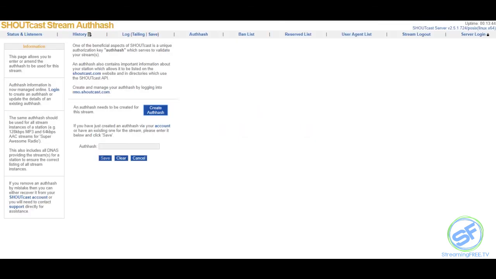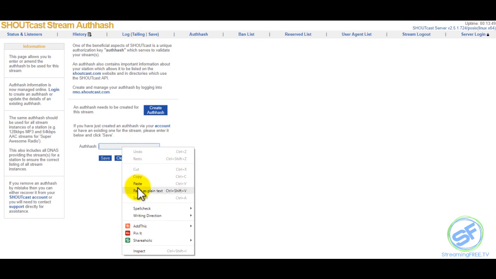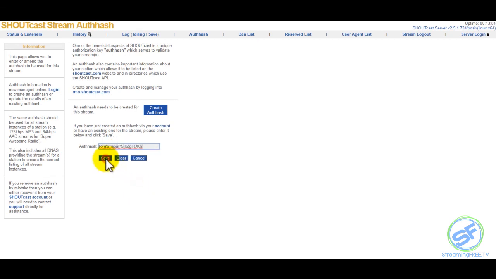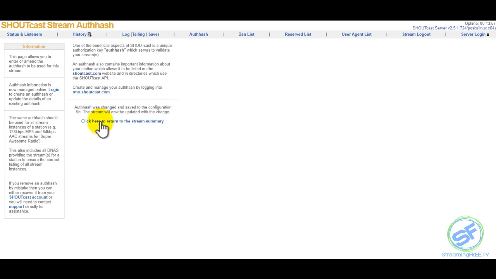Go back to the page where it was asking you for it, put it right here in that box and click save. It says auth hash was changed and saved to the configuration file. The stream will now be updated with the change. Now it's going to show up in the new Shoutcast directory.